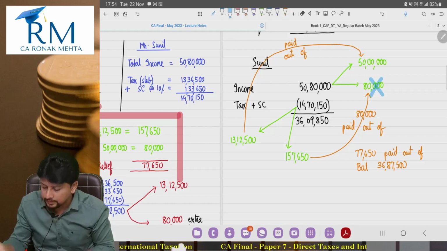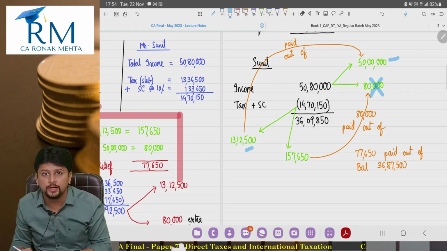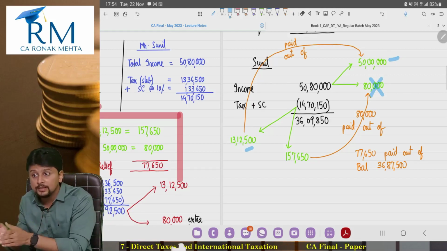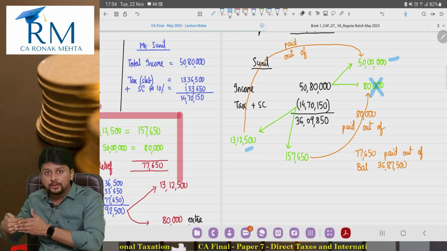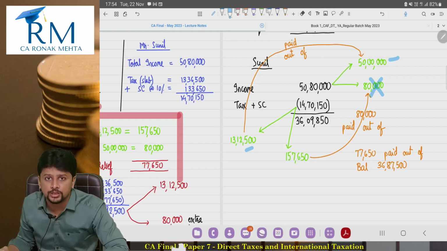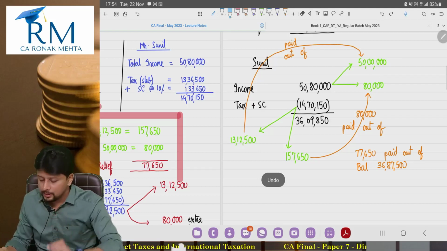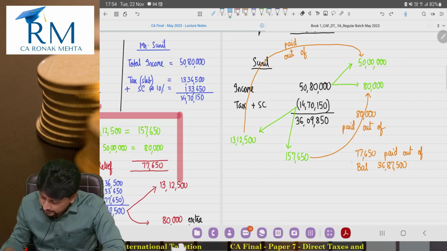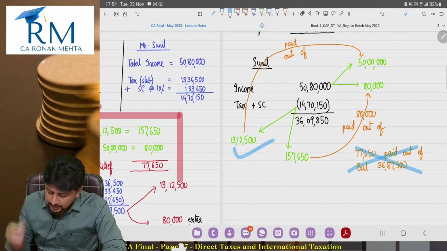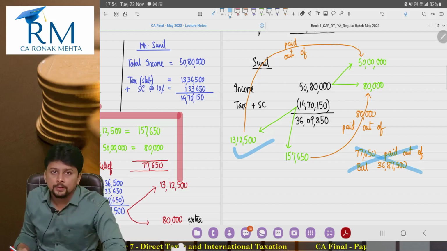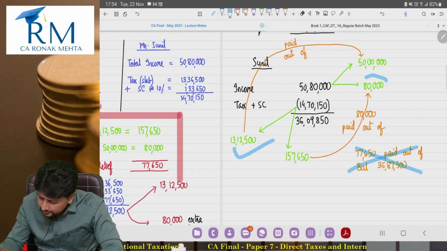Obviously, if you understand, he will have to pay this 77,650. The 80,000 is finished. So he will have to pay it out of this 50 lakhs minus 13,12,500. Which means that Sunil is having less money with him after tax. This is because of surcharge. Now the government is saying, yes, Mr. Sunil, we agree, do one thing. Don't pay this 77,650. Pay this 13,12,500 because that is the tax on an income of 50 lakhs. 80,000 you were anyways paying, no?